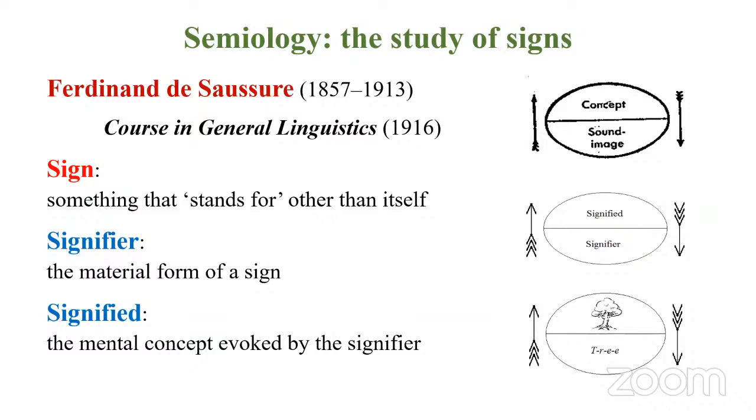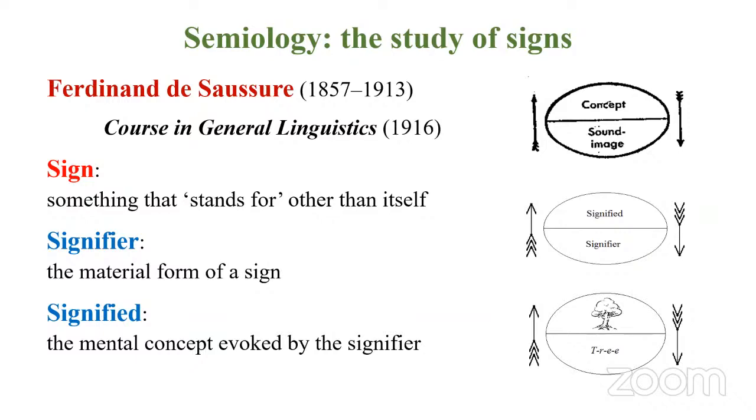So a sign, simply put, refers to something. When I say a word, it refers to an idea or a concept. So a sign is made of two parts, signifier and signified, right? Let's look at an example, then we'll come to the definition. So when I say tree, TREE, or you can look at the screen, you are now looking at the word tree. When you see or hear a word, what comes to your mind? When I say tree, the idea of a tree comes to your mind in the shape of a tree, right? That's a kind of image in your mind.